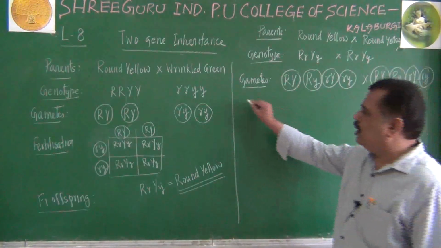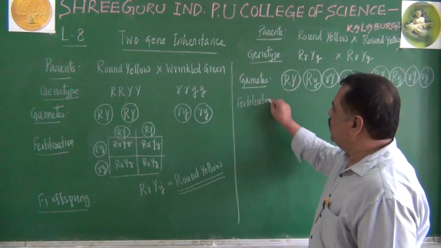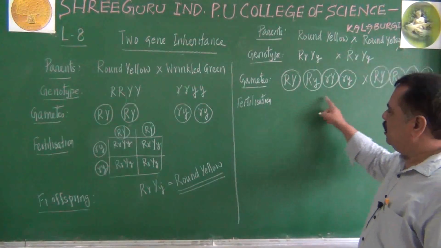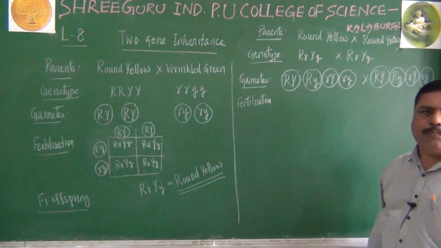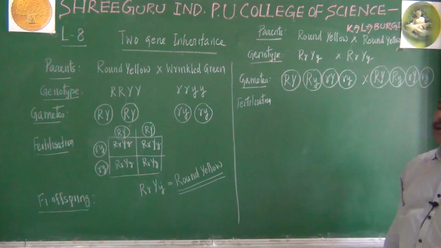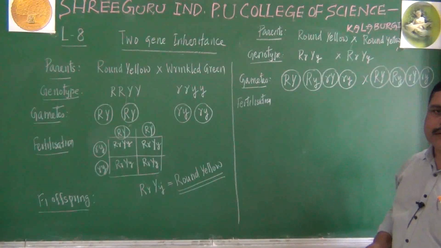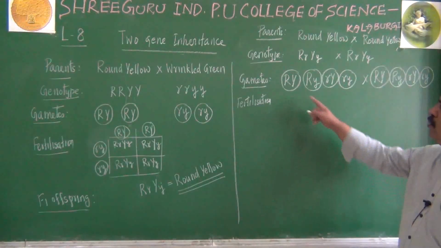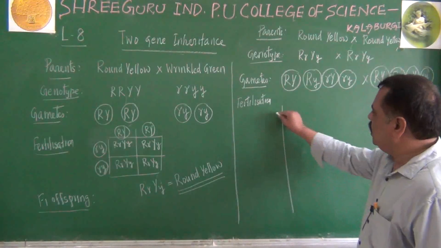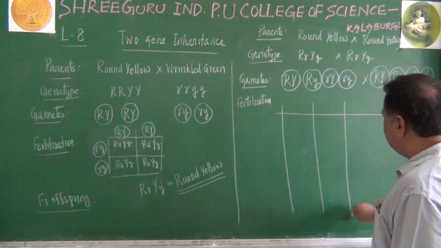Now let us go for fertilization. How this gamete will enter into fertilization? Let us check here. Dear students, when we make for fertilization, Punnett square in dihybrid cross plays an important role. Let us take the Punnett square here. Fertilization is the random fusion of male gamete and a female gamete. Let us see here. Please recall, remember this point. Let me write a Punnett square in this manner.